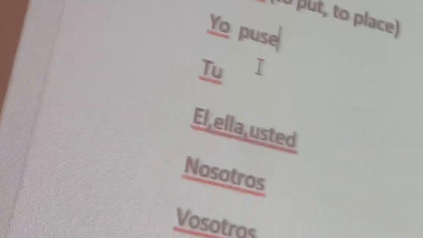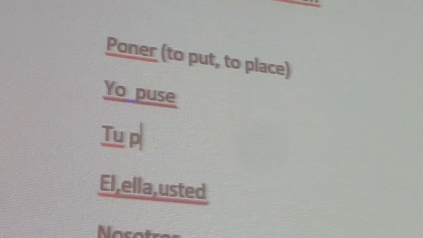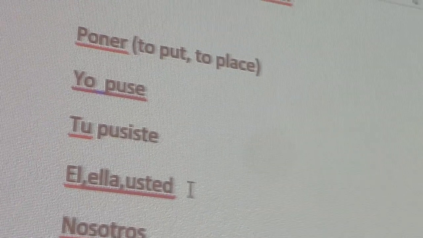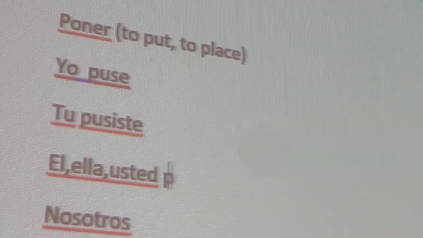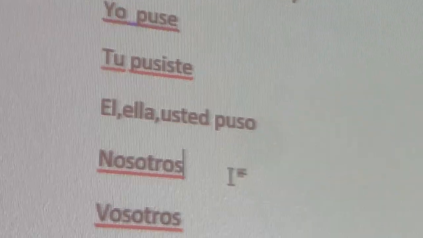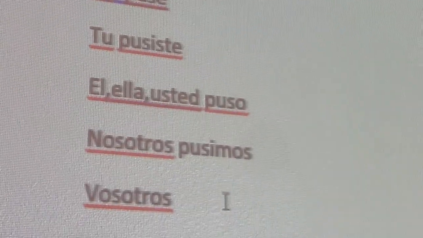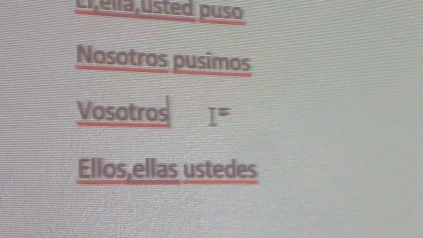Yo puse, tú pusiste, él, ella, usted puso, nosotros pusimos, vosotros pusisteis, ellos, ellas, ustedes pusieron.